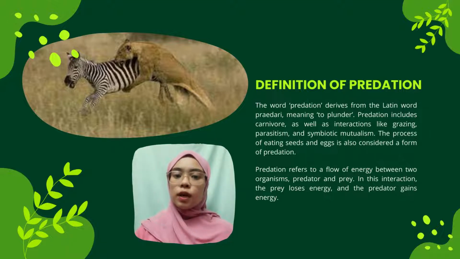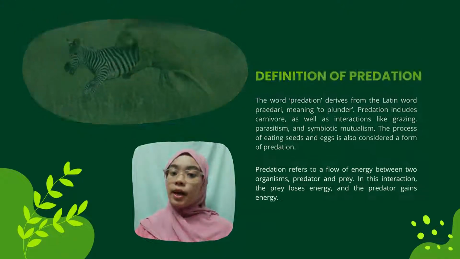In this video, I will talk about predation in the animal and plant world. The word predation derived from the Latin word predare, meaning to plunder. Predation refers to a flow of energy between two organisms, predator and prey. In this interaction, the prey loses energy and the predator gains energy.